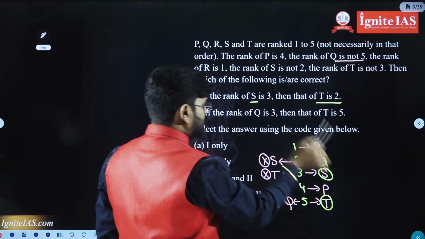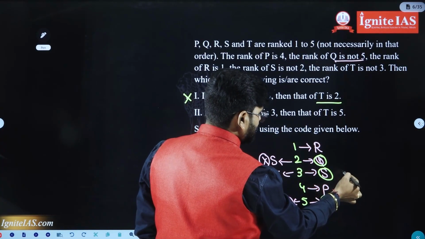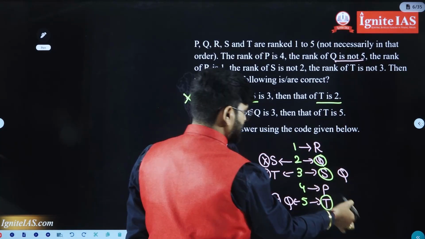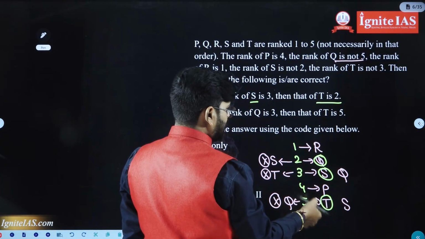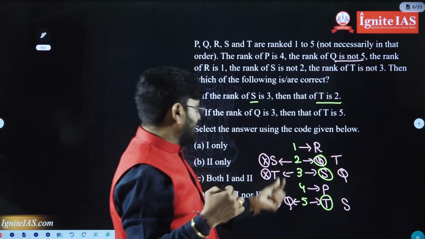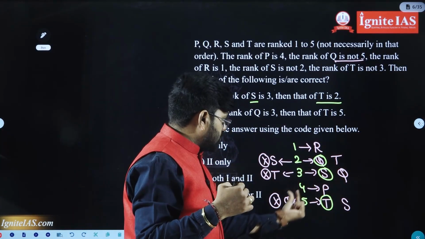If the rank of Q is 3, suppose I take Q here, S should not be here, so S should be here. Then the remaining T should be here. Is it clear? If the rank of Q is 3, of course Q should not be here.